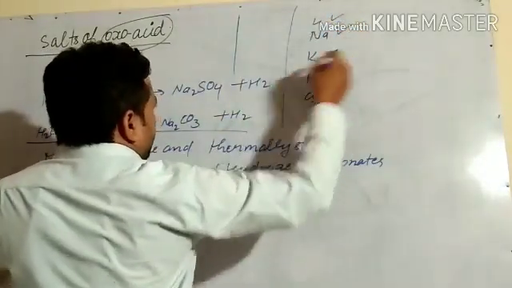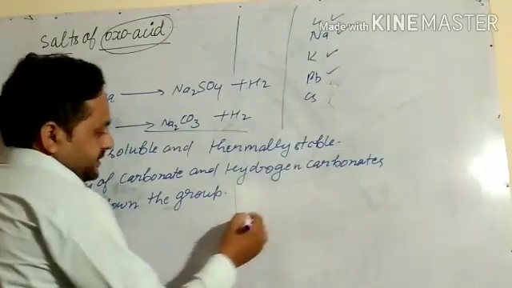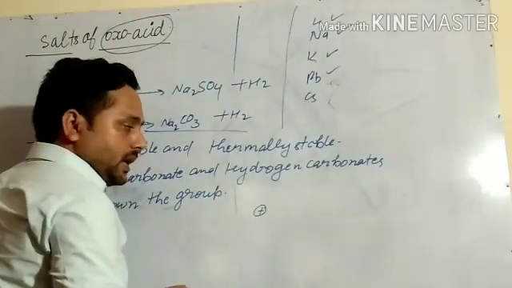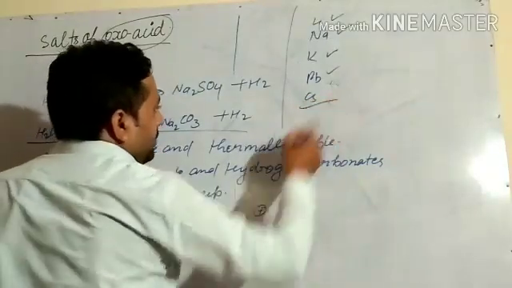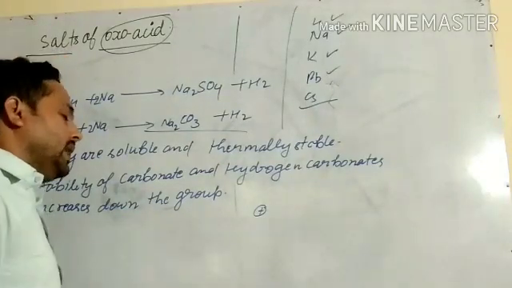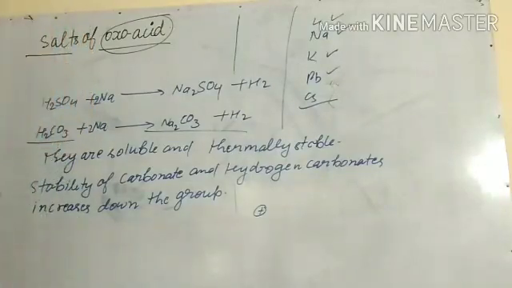As we go down, the number of shells increases, so the attraction between the nucleus and the outermost shell becomes less, so they become more electropositive. As the electropositive character increases, their thermal stability increases.